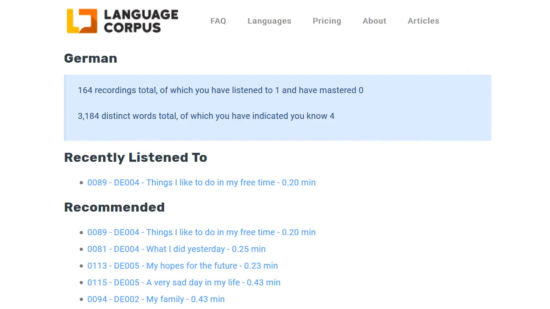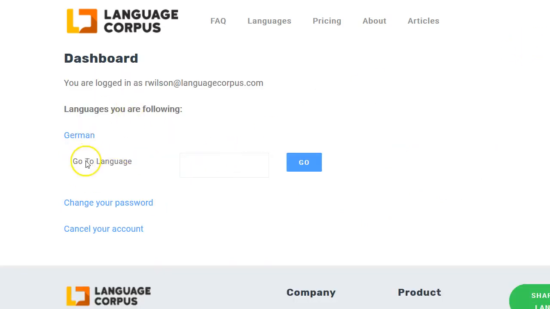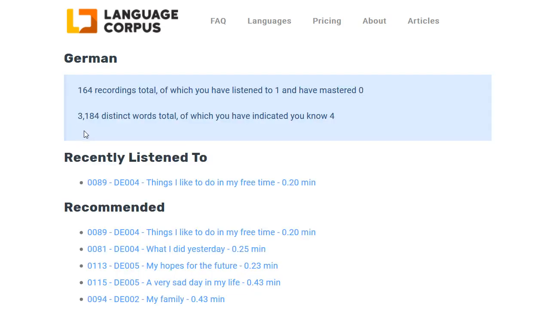Also, here, I don't have the Spanish and French that I searched for showing up on my dashboard. However, if I started listening to those recordings and rating them on how well I understood them, then they would show up here as well on my languages I'm following list. But for now, I have German, and I just keep working on this, and through that I will significantly improve my German, in particular my listening comprehension over time.